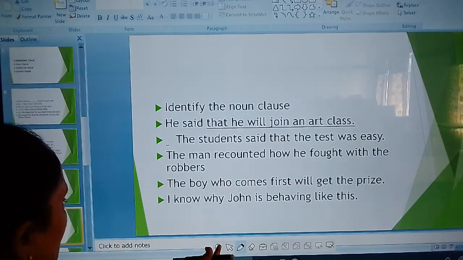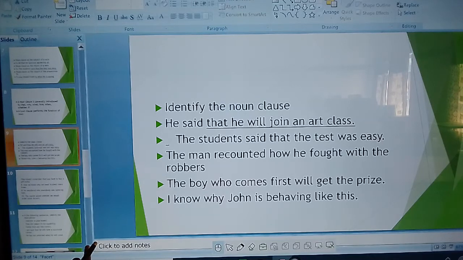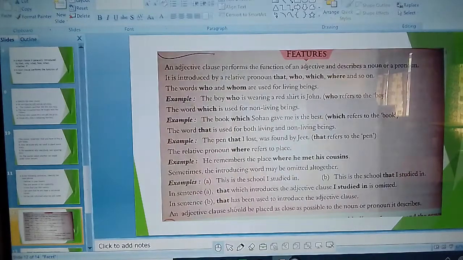The next one is adjective clause. Okay students, I hope all the students understand the noun clause. Now we are talking about the adjective clause. An adjective clause performs the function of an adjective and describes a noun or pronoun. It is introduced by relative pronouns. Please keep this in your mind. Relative pronouns like that, who, which, where, and so on.